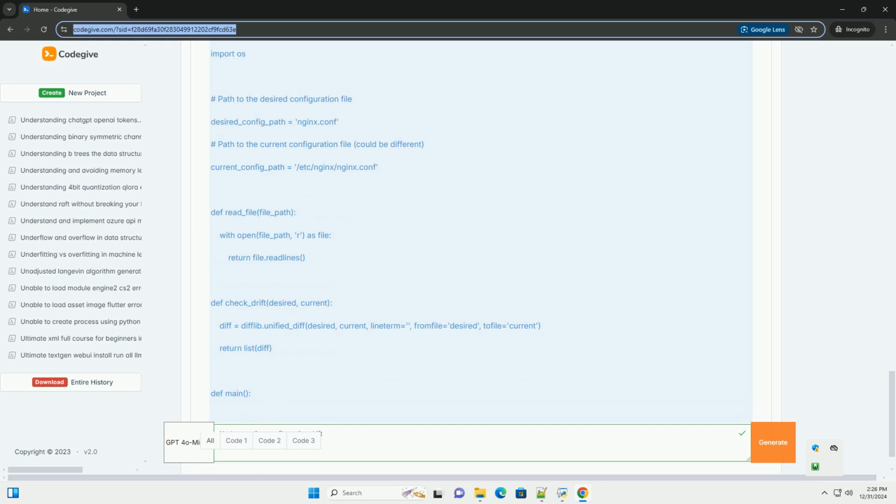1. Ensure you have Python installed. 2. Save the desired configuration to nginx.conf. 3. The current configuration should be located at /etc/nginx/nginx.conf, or adjust the path in the script. 4. Run the script. Bash. python check_drift.py. Output. If there is a configuration drift, the script will output the differences.